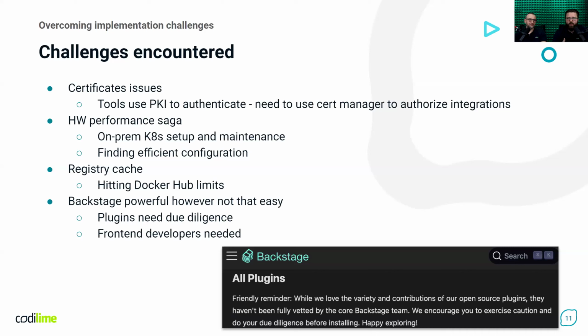We also hit the problem of Docker Hub limits. It's quite a known problem now, so the solution was pretty straightforward: just use the registry cache available from Harbor.